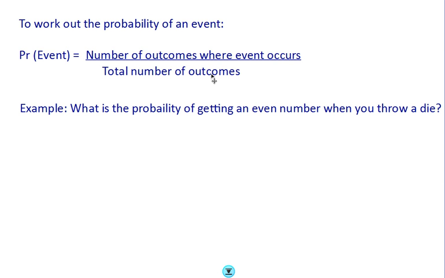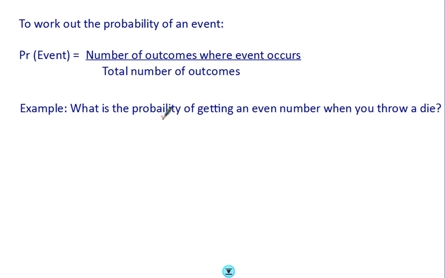On the bottom of the fraction here, my denominator is the total number of outcomes. So if you think about your sample space, the number of things in your sample space will be the total number of outcomes. Okay, let's do an example so you can see it in a practical context.